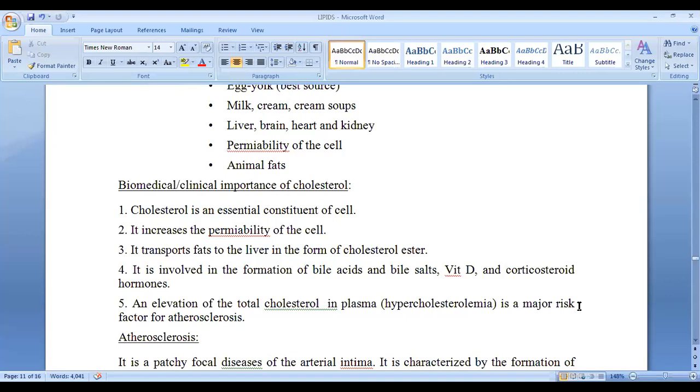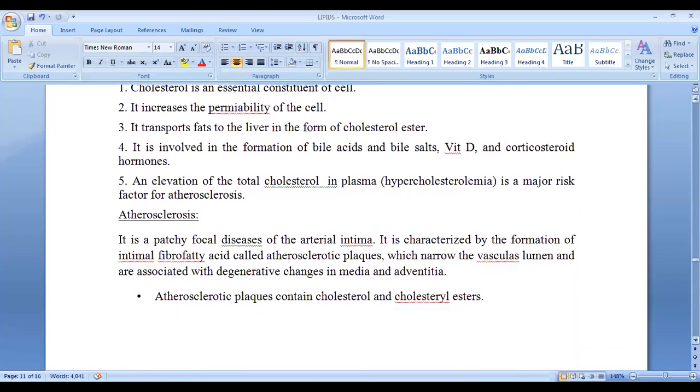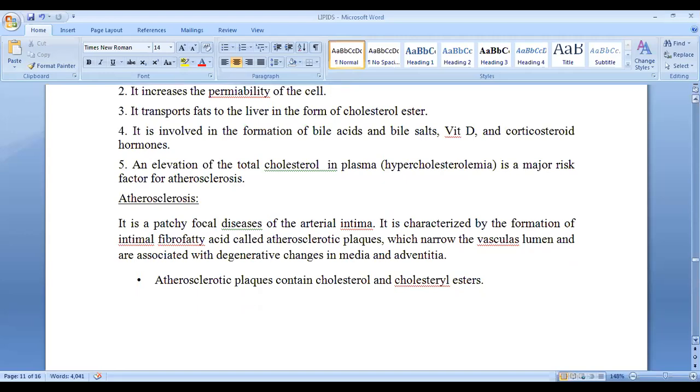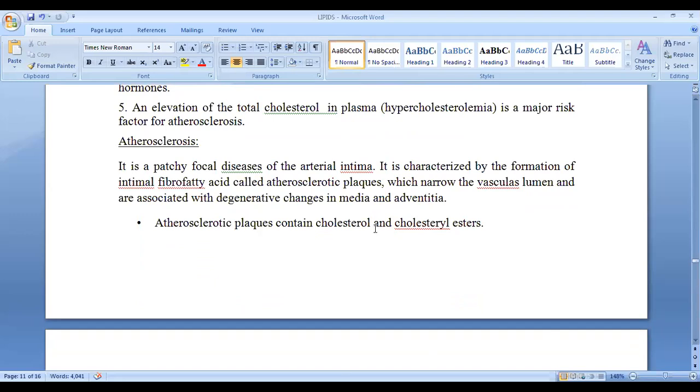Okay, so we understand that cholesterol is important for our body. Normally we think, oh, cholesterol is very bad. No, cholesterol is not always bad. It also has some good jobs. So now, what is atherosclerosis? It's a fatty focal disease. I will show it on a presentation to you. Then maybe it will be easy for you to understand. I will go to that presentation.